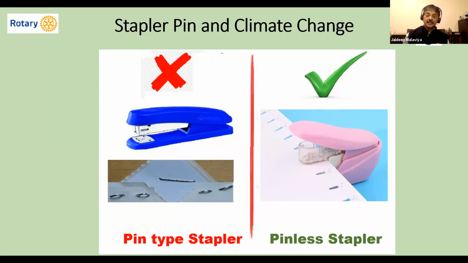It's a different thing that you can recycle, whether it is made of steel or aluminum or whatever alloy, but the usage is one time. To make that few micrograms of steel or whatever alloy, we are creating a carbon footprint. So can we switch over to a pinless stapler? Perhaps you can put it on your desktop in your office when there are visitors, with a Rotary logo. It will create a huge public image.